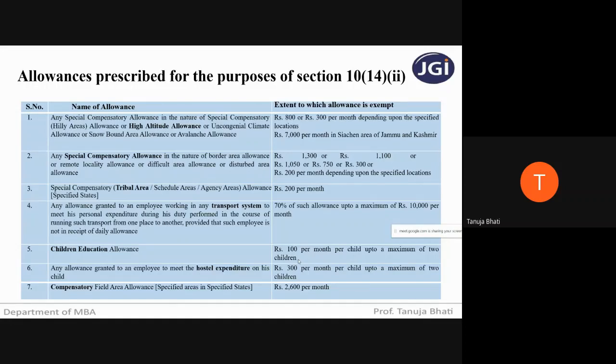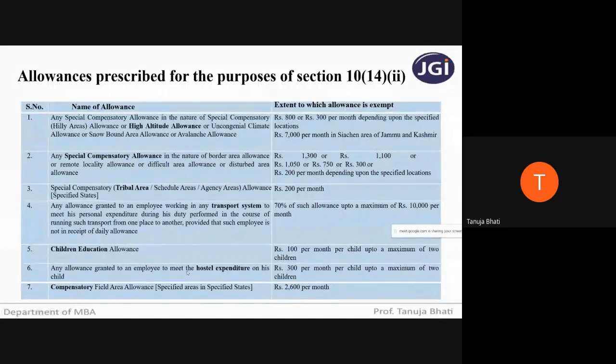Okay, since we are falling short of time, we cannot cover everything in this lecture. Next is any allowance granted to an employee to meet hostel expenditure. This is again very important from the exam point of view. Remember, children education allowance is important. Hostel expenditure allowance is important.